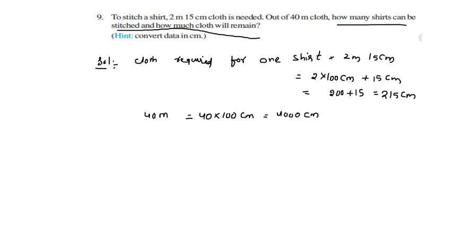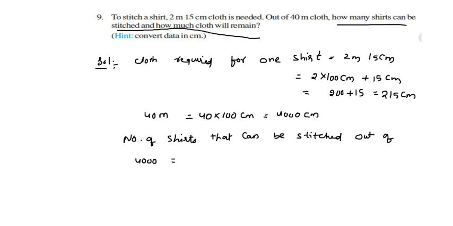Now we need to find the number of shirts that can be stitched out of 4000 centimeters.